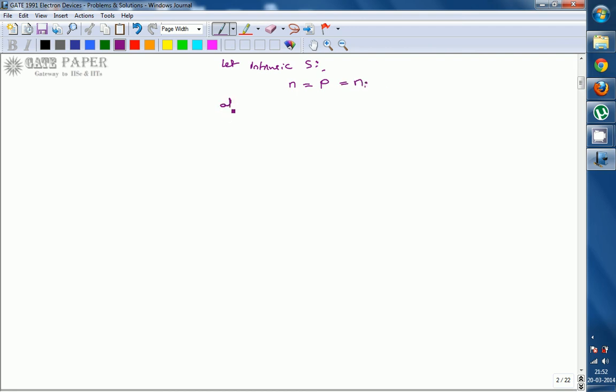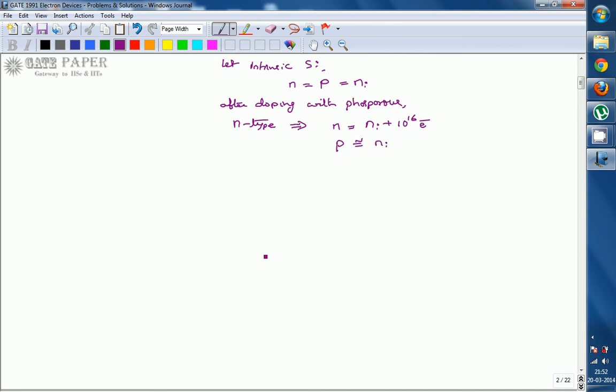After doping with phosphorus, since phosphorus is a pentavalent atom, the semiconductor will become N-type with number of electrons n equal to Ni plus 10 power 16 extra free electrons, whereas p is going to be approximately equal to Ni itself.